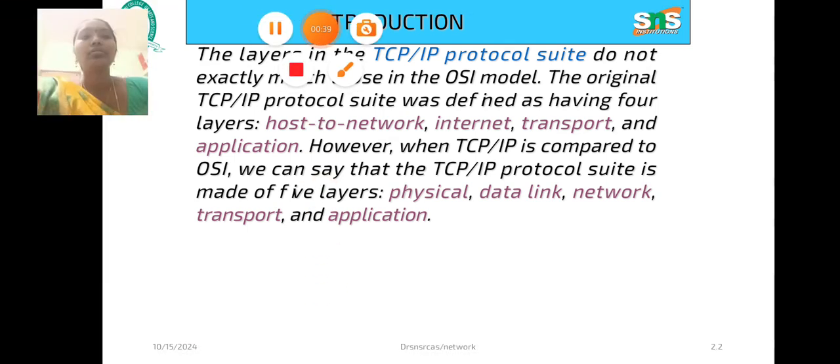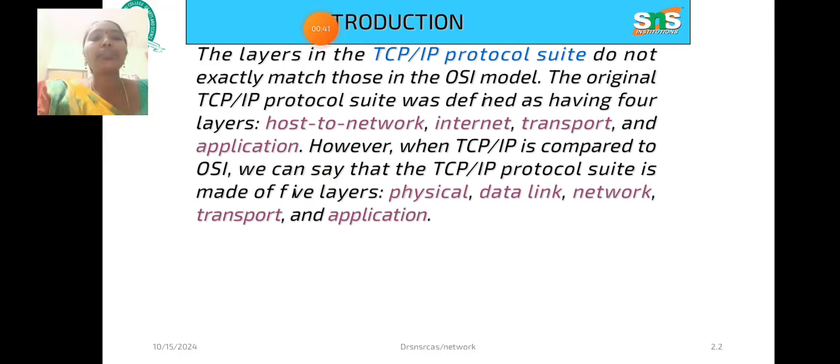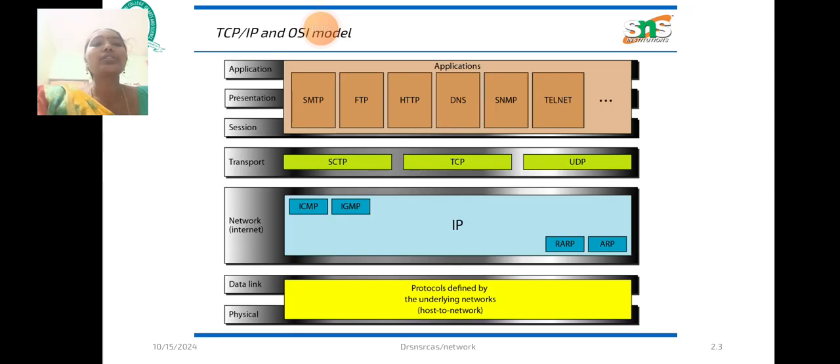So here this has 4 layers, that is host to network, transport and application layer. However, when TCP is compared to the OSI, we say that the TCP protocol suite is made with 5 layers, that is physical, data link layer, network layer, transport layer and application layer. So this is the outline for the TCP and OSI model.